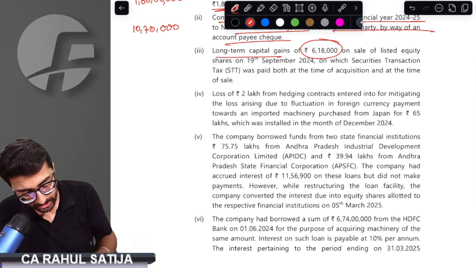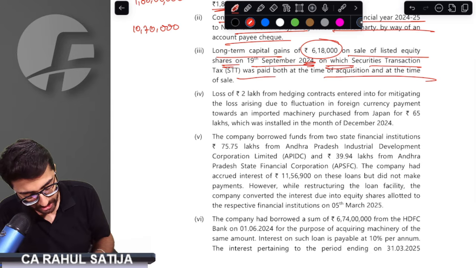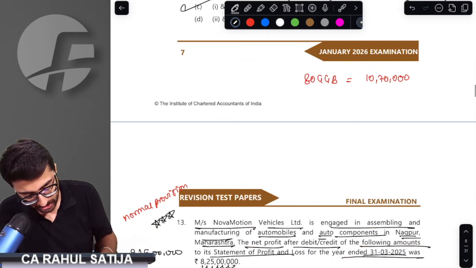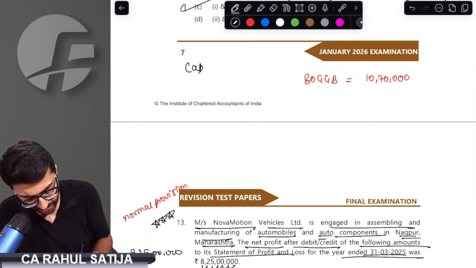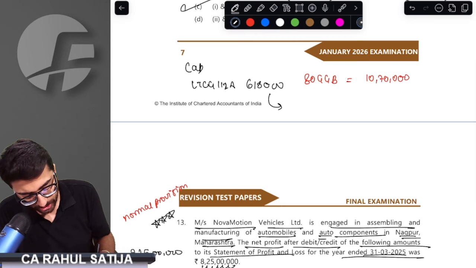Long-term capital gain of 6,18,000 rupees on sale of listed equity shares on 19 September 2024, on which securities transaction tax was paid at the time of sale. See, first of all, whenever you do any kind of long-term capital gain, it is never a part of PGBP. It is rather a part of capital gain. Under capital gain, it would be LTCG 112A 6,18,000. This would be taxed at the rate of 12.5% over 1.25 lakh.